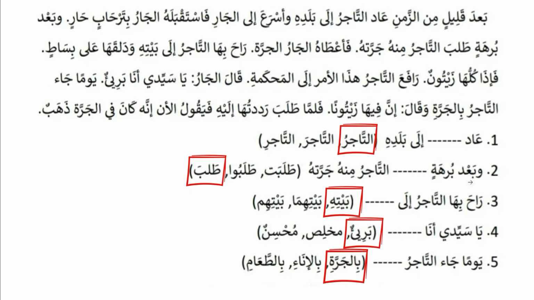Like that, we can get all the missing words and get the whole marks easily in this section. So section A, unseen passage, is very simple for all students to get full marks.